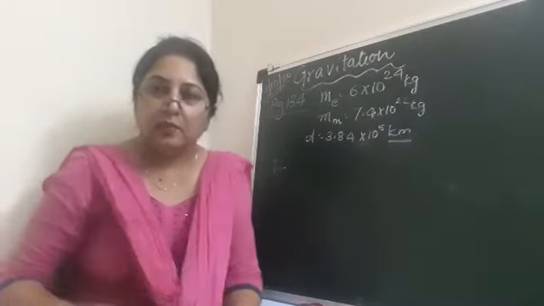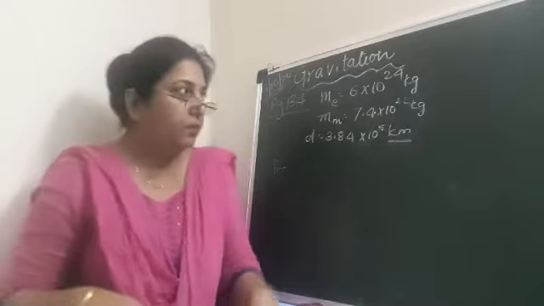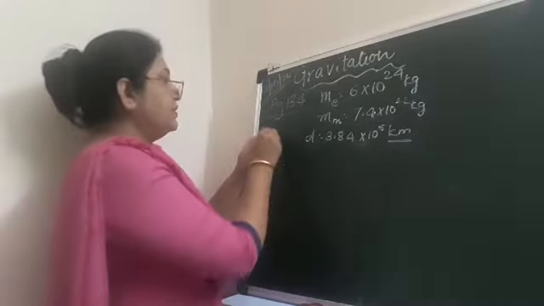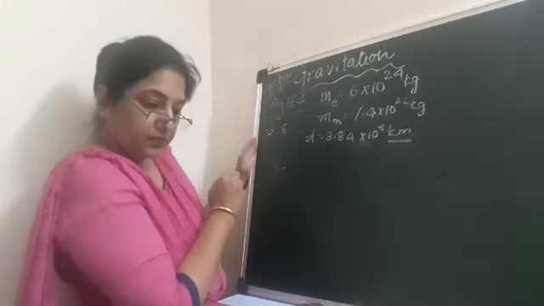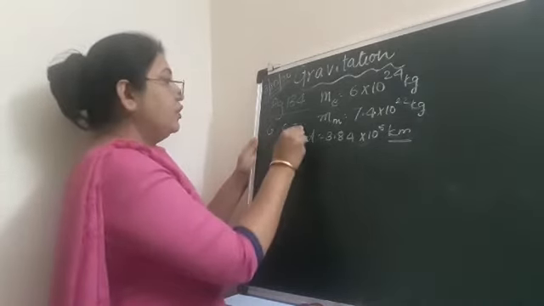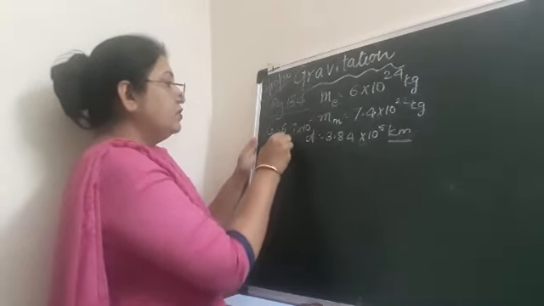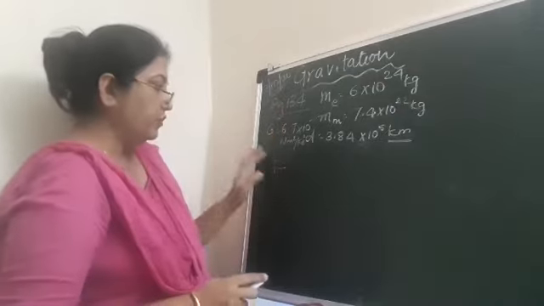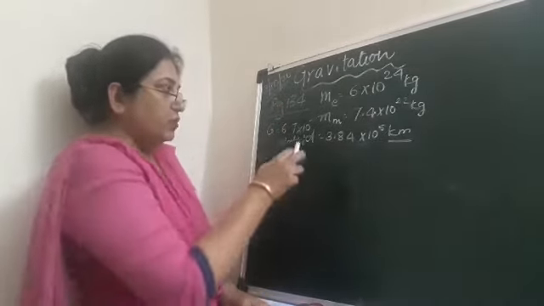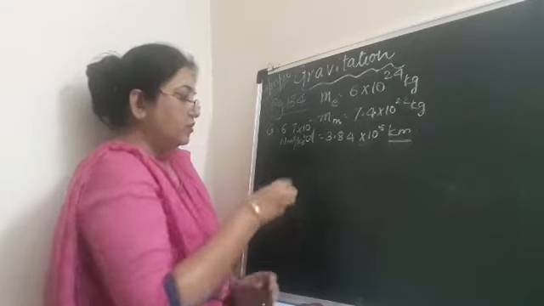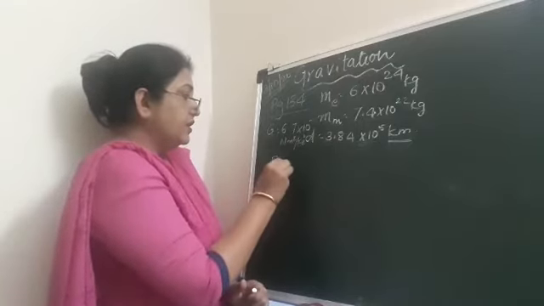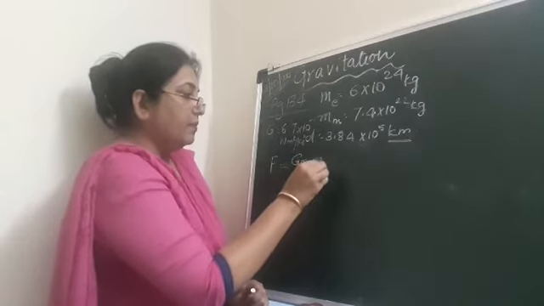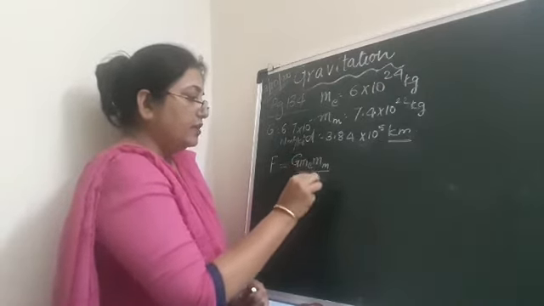We normally write m1 and m2. If you want, you can write m1 and m2. If you want to write ME and MM, that is also correct. Now you know capital G is equal to 6.673. They have given 6.7 into 10 to the power of minus 11 Newton meter square per kg square. This is given on page number 134. Now we have to find the force of attraction between the earth and the moon, and you know the formula is F is equal to G ME MM upon D square.